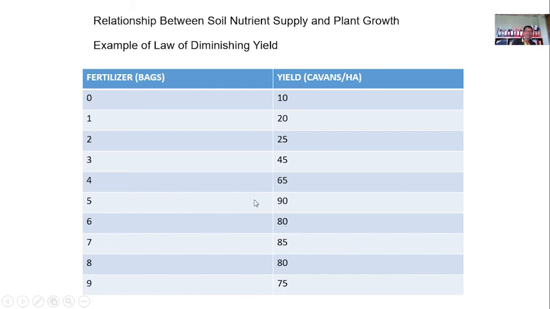Kasi yun ang requirement ng tanim, na it only requires 5 bags for you to produce the potential yield of 90. Pag sinobrahan mo yan ng isang bag pa, magdi-decline na yung yield kasi wala na. Gastos lang ito. So, yan ang the relationship between the soil nutrient supply and plant growth. As you increase the amount of nutrient, it will increase the yield.